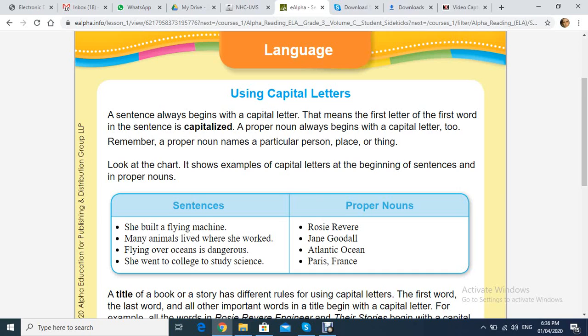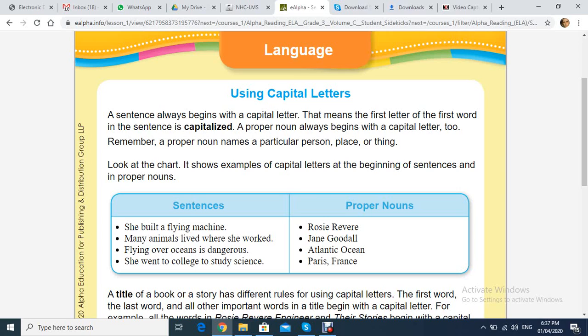Number one, at the beginning of the sentence. Number two, the days of the week are always capital. Number three, the months of the year are always capital. Number four, the proper nouns. What are the proper nouns? They are the names of people, places, or things.